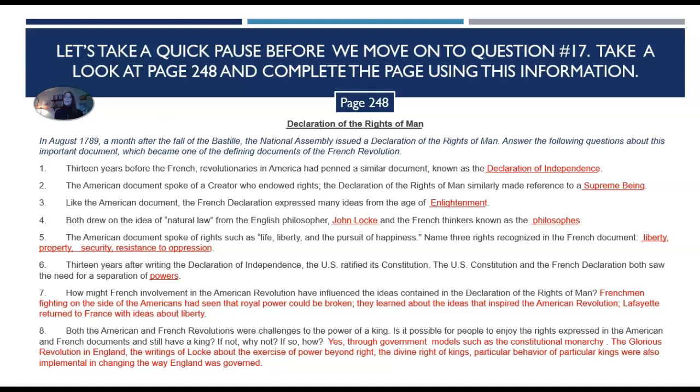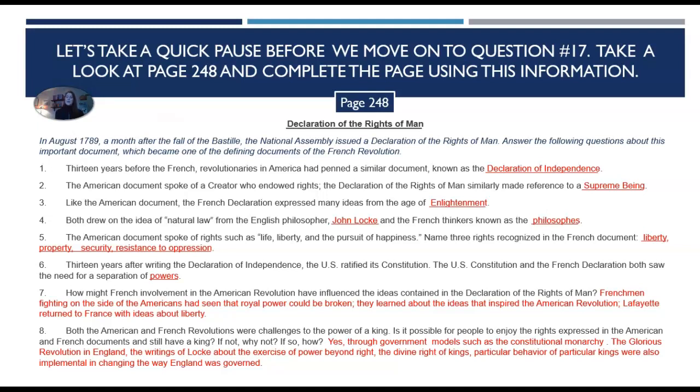Both drew on the idea of natural law from the English philosopher John Locke and French thinkers known as philosophes. The American document spoke of rights such as life, liberty, and the pursuit of happiness. Name 3 rights recognized in the French document. They were liberty, prosperity, security, and resistance to oppression. So that's 4, but you can just choose 3 if you'd like, or you can write all 4.